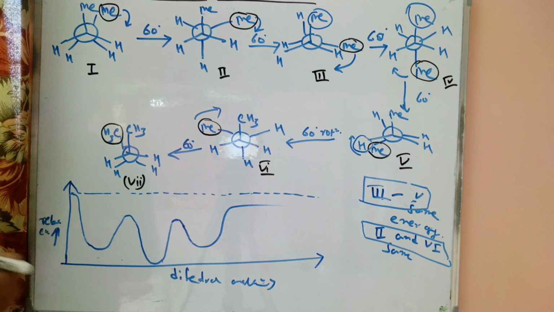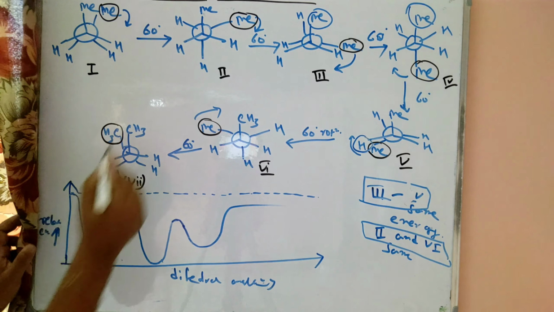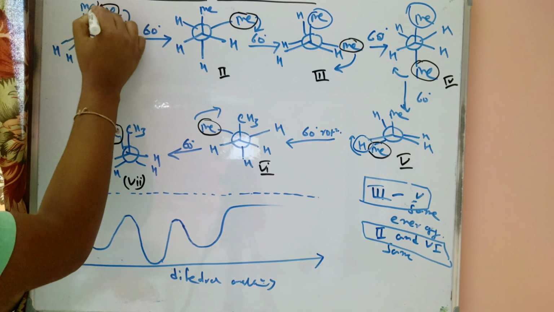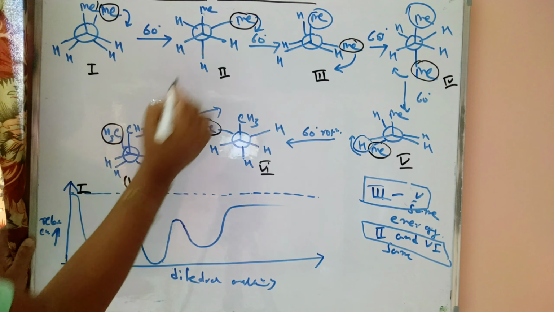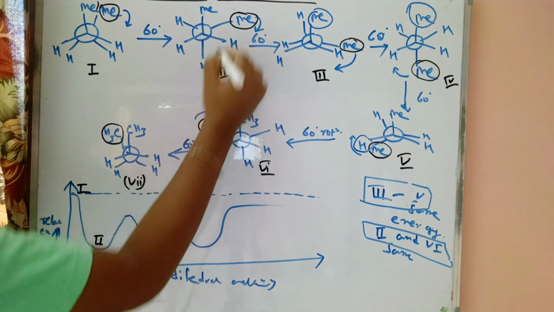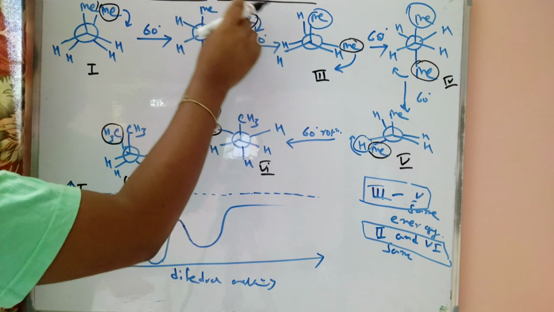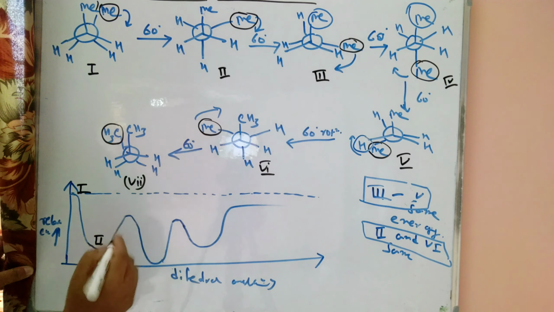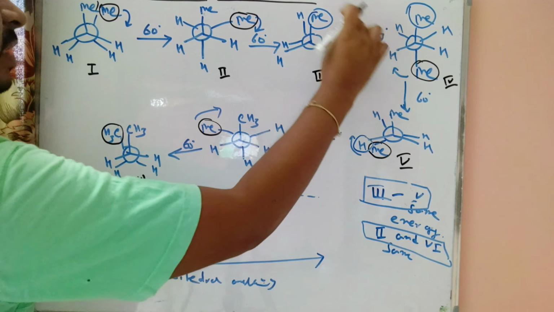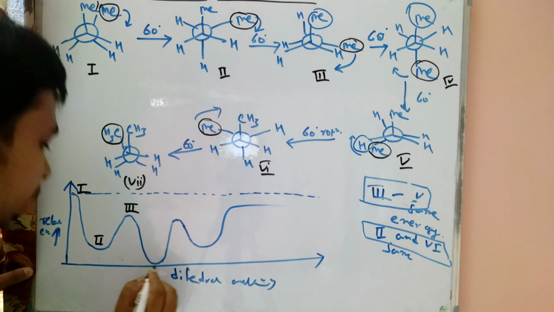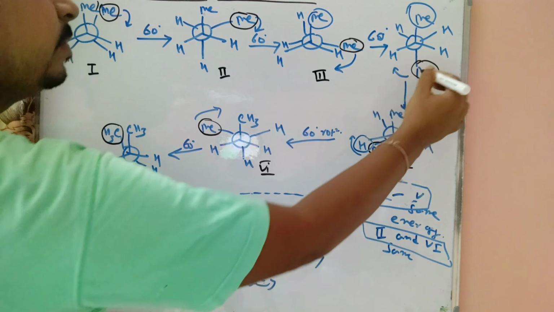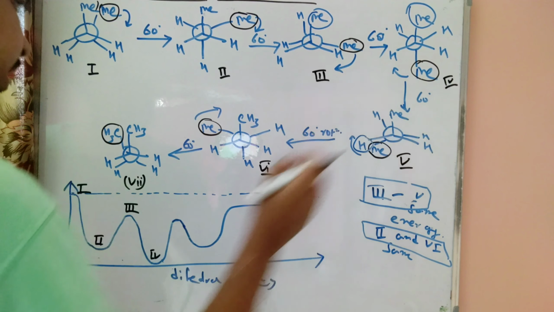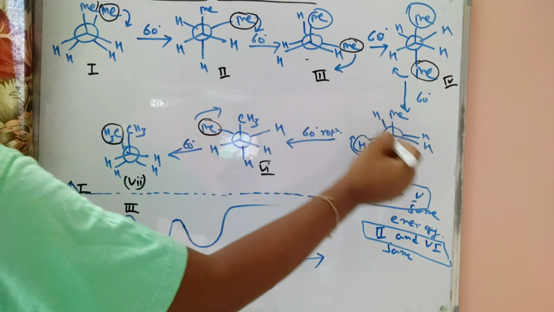But now we place it simply on that graph, so the 1 is present on that position, 1, because the repulsion is very high, so due to the repulsion the energy is very high, and then 2 is present here, this one represents 2 because two methyl groups have less interaction here, but this one is 3, here eclipse form, repulsion increases, hydrogen methyl, and in case 4 this one is more stable because of the staggered conformation, two methyl is anti, and here methyl hydrogen interaction, so these two structures are the same, this one and this one,